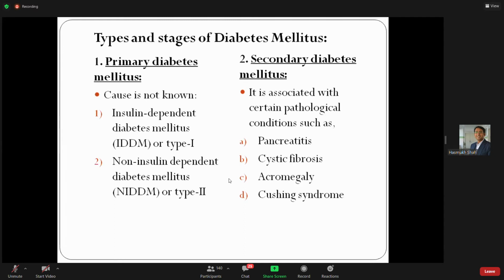Now the types of diabetes mellitus: there are two types, primary, with no specific reason, and secondary diabetes mellitus. Secondary is associated with reasons such as pancreatitis, cystic fibrosis, acromegaly, or a few other endocrine disorders, Cushing syndrome. Now primary diabetes mellitus is of two types: insulin dependent and non-insulin dependent. Look, diabetes will be asked in physiology in second MBBS, in pharmacology, pathology, in third MBBS, medicine, surgery, even in gynec, everywhere.